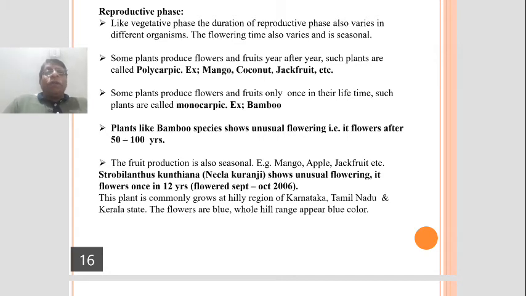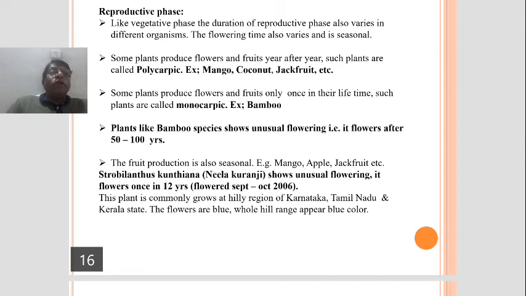Look here now. Some plants produce flowers and fruits year after year. Say for example, a mango tree, a coconut tree, a tamarind tree, a jackfruit tree, which produce the flowers every year, and followed by flowering, fruits are also formed.